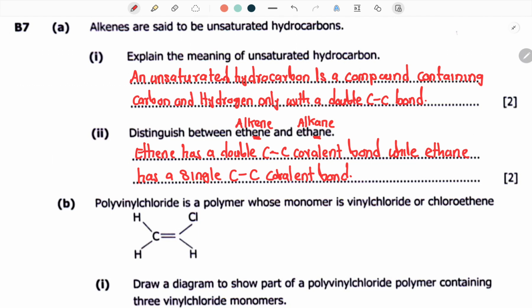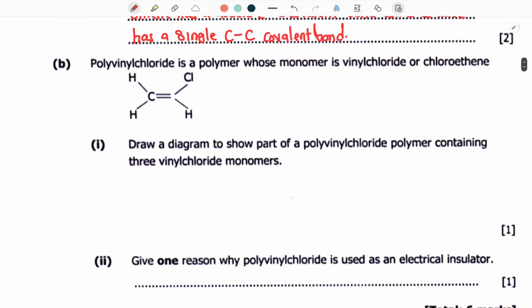Ethene has a double carbon to carbon covalent bond, while ethane has a single carbon to carbon covalent bond. So that is the difference. So when you write like this, they will give you all the full marks that you actually deserve. So this is exactly how you differentiate the two. We go to the next one.